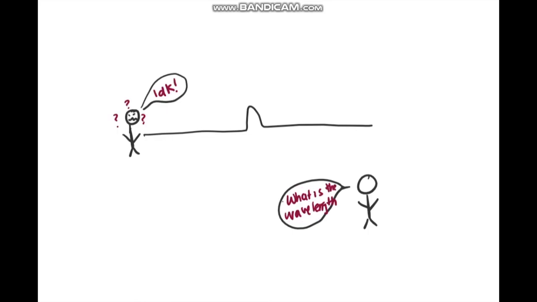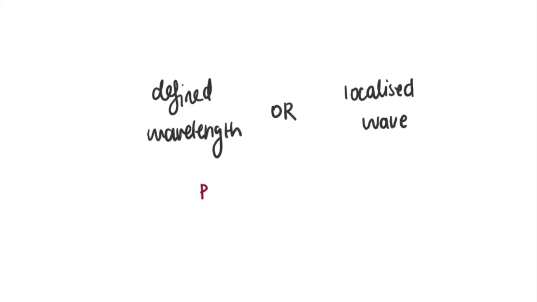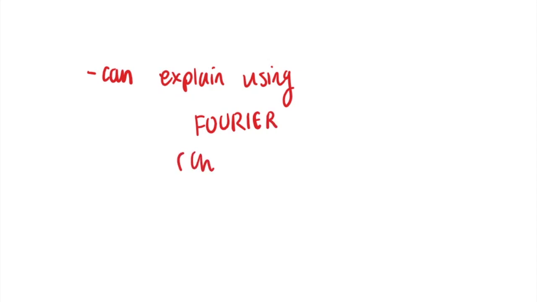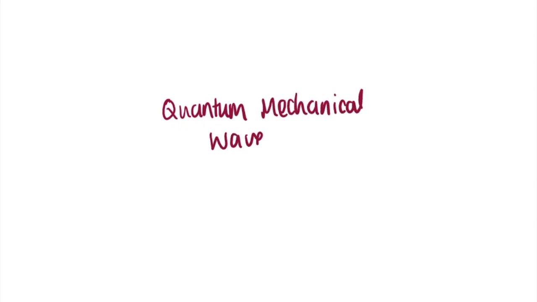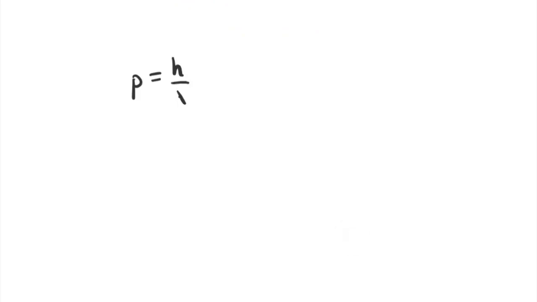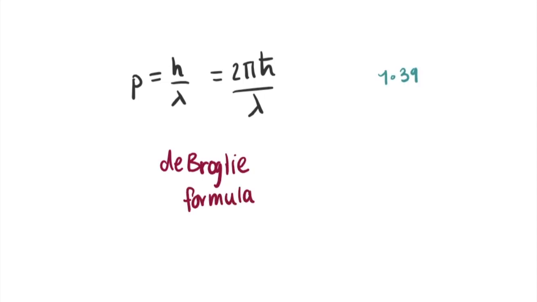If we really wanted, we could draw cases that were somewhere in between, but we would quickly realize that we can only have one of the two things, a defined wavelength or a localized wave. This can be explained using Fourier analysis, which would give a more mathematically rigorous argument, but for now we shall stick to the qualitative argument. This phenomenon applies to any wave and therefore is also applicable to the quantum mechanical wave function. We know using the de Broglie formula we can associate the momentum with the wavelength. If there is a spread in the wavelength, there will also be a spread in the momentum.